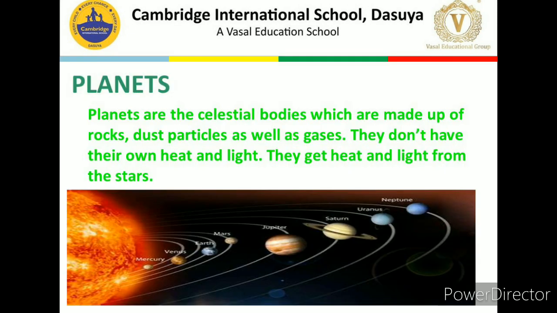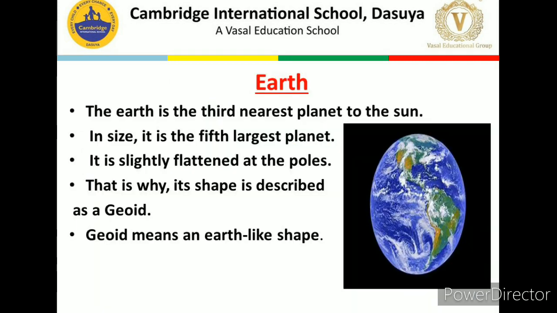Next we have discussed about the planets. Planets are the celestial bodies which are made up of rocks, dust particles as well as gases. They do not have their own heat and light. They get heat and light from the stars. There are 8 planets in our solar system named as Mercury, Venus, Earth, Mars, Jupiter, Saturn, Uranus and Neptune. So now today we are going to discuss about our planet Earth.